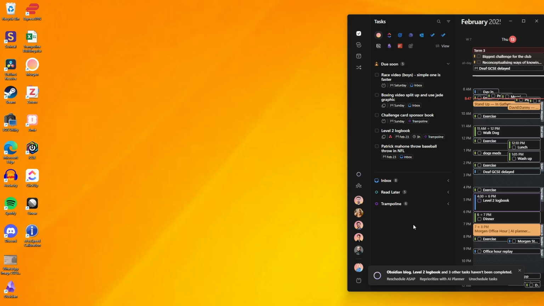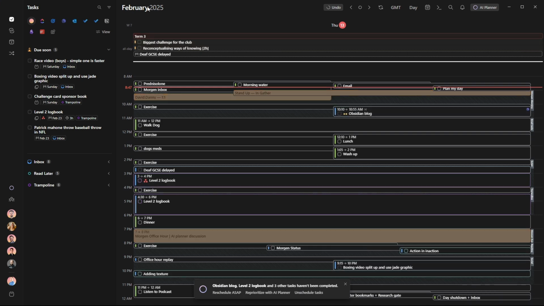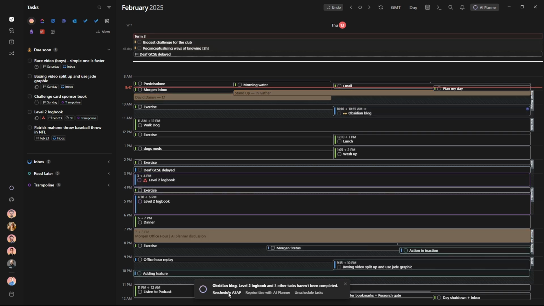As I've literally just woken up, I'm going to have a quick look in. Oh yeah, that's the task that I'm doing at the moment, so I'm going to take that one off. And it says, if I make it bigger, I can reschedule the tasks that were left from yesterday. So the tasks that I didn't do yesterday, I'm going to reschedule ASAP, because I want to do them as soon as possible.